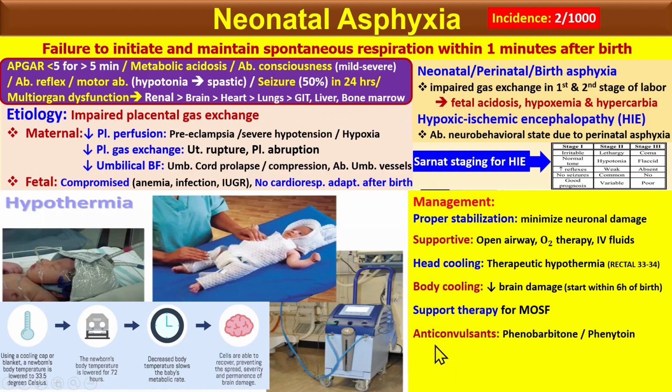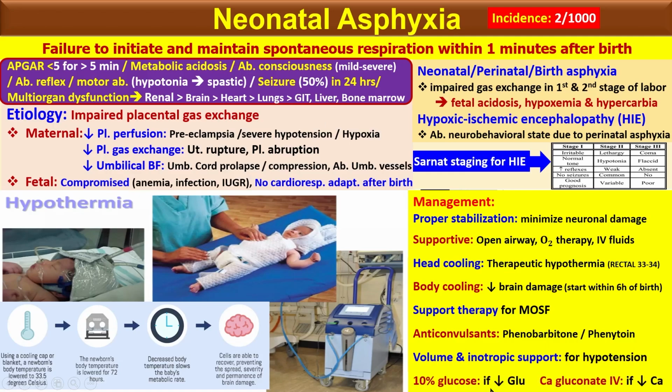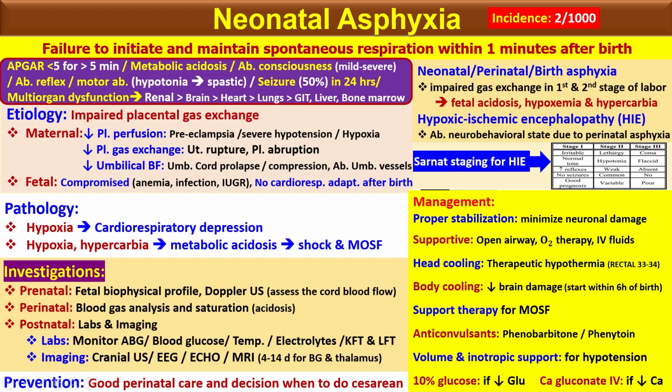Okay. And the anticonvulsants like phenobarbital and phenytoin, which prevent seizures. Okay. And give volume and inotropic support for the hypotension, and give the 10% glucose if there is hypoglycemia. If there is hypocalcemia, give calcium gluconate IV. Okay. So this is all about neonatal asphyxia.